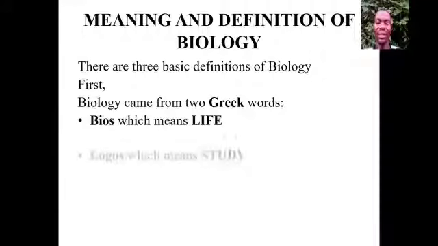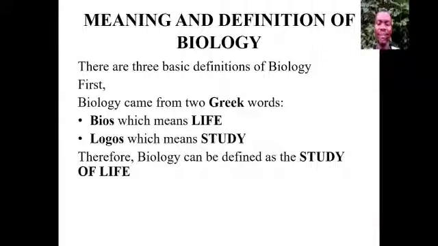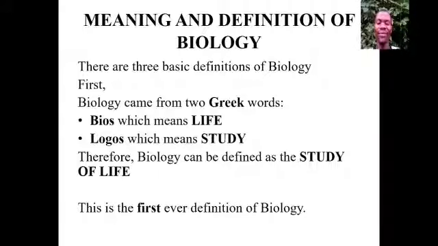And the second one is logos, which means study. So from here we can say that biology can be defined as the study of life. So that's the first definition of biology, from the original point of view.